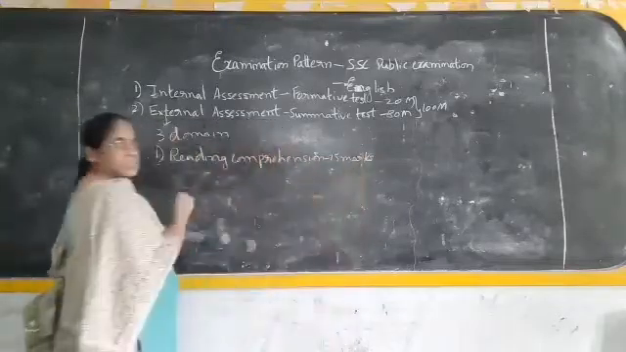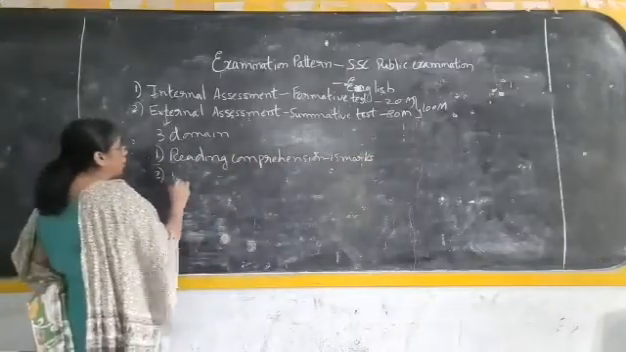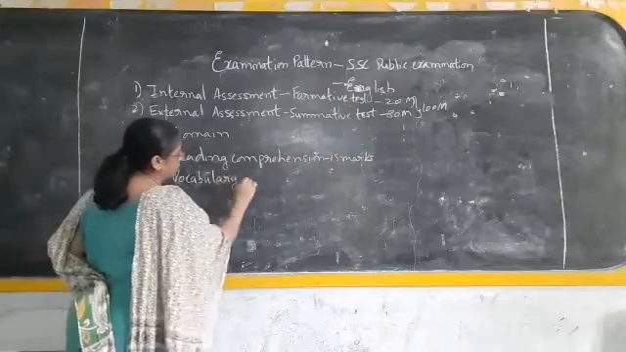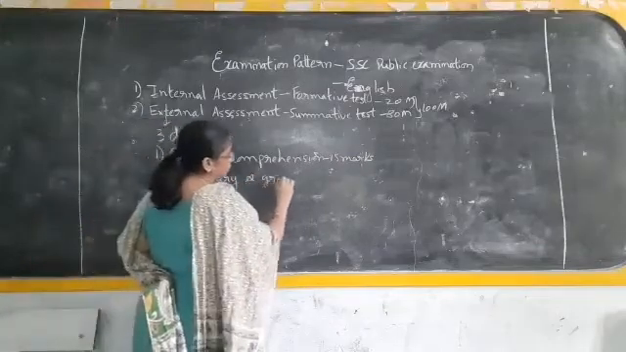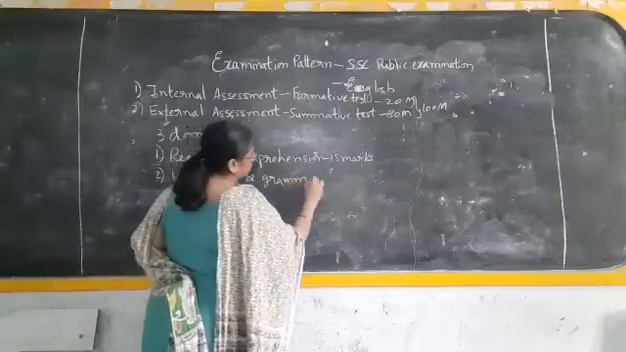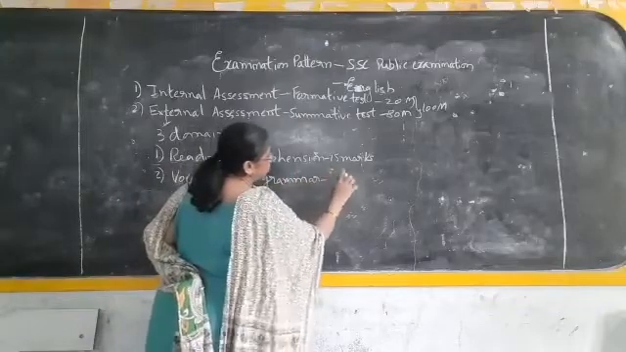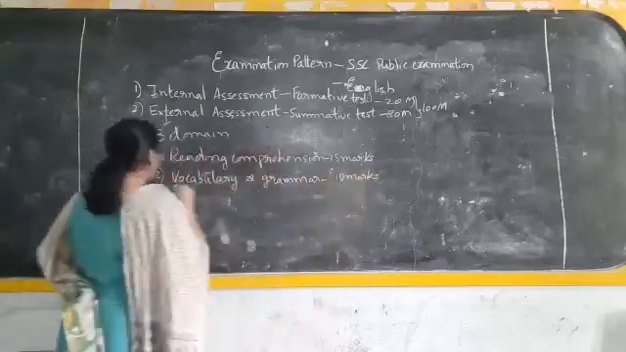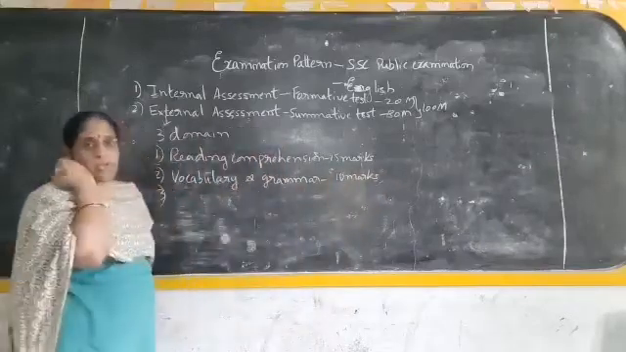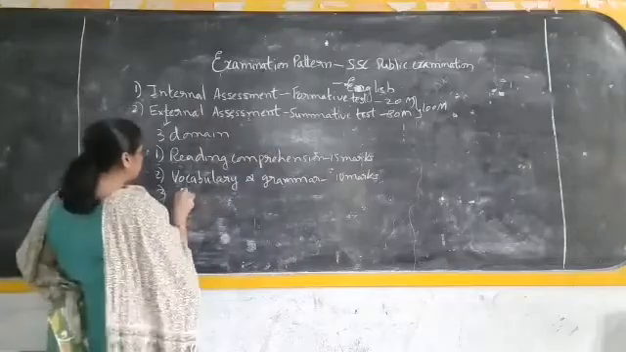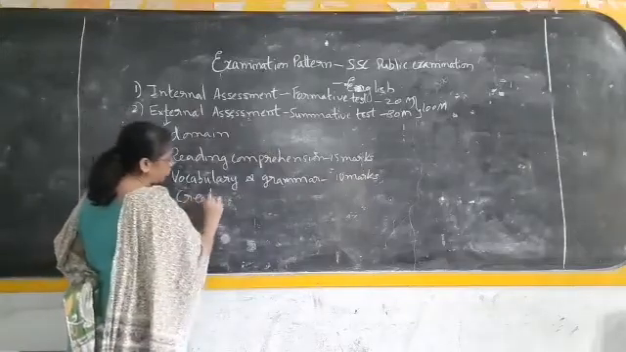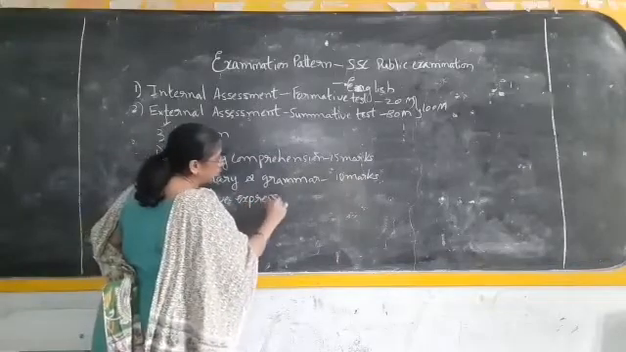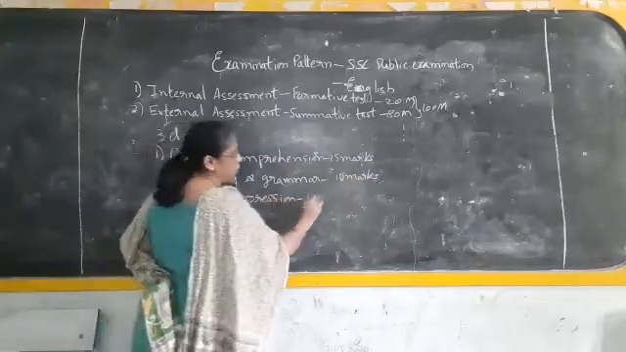The next domain is vocabulary and grammar, which is tested in the second part. This is for 10 marks. And later the third one, which is very important for your communication development, is called creative expression. This creative expression is for 15 marks.